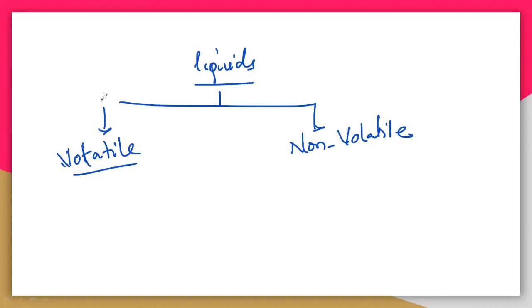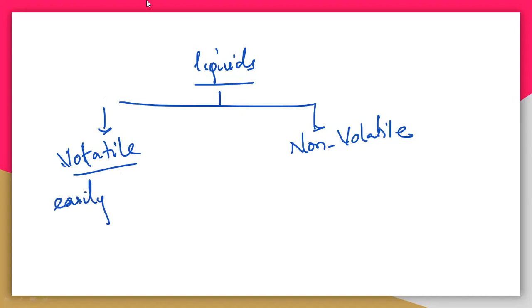And not only that, you can take simply ether as the best example. The boiling point of ether is very low, 19 to 21 degrees Celsius, which is less than room temperature. So it is highly volatile. Volatile is nothing but easily evaporating.